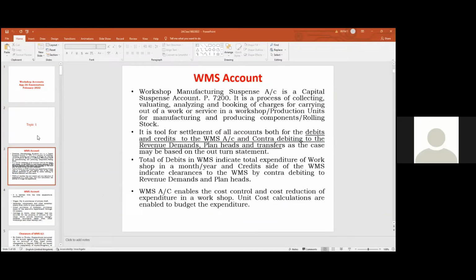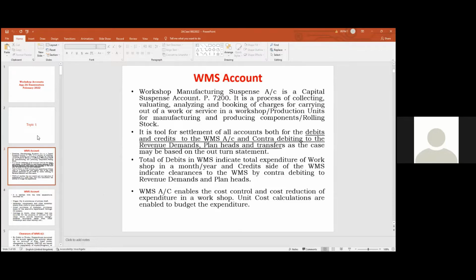What is a WMS account? Workshop manufacturing. A stock question comes on this in examinations. Every examination will have a stock question. It may be a 10-mark question or maybe a 5-mark question also. In this session I am telling you in English. I do not have a Hindi translation, but I will ask questions in Hindi a little.